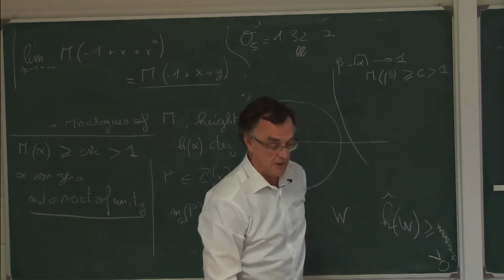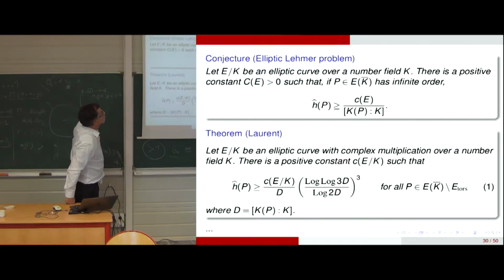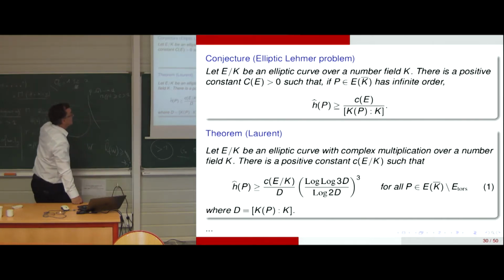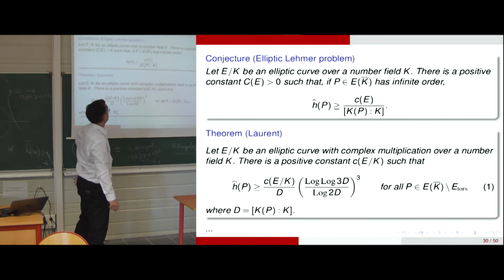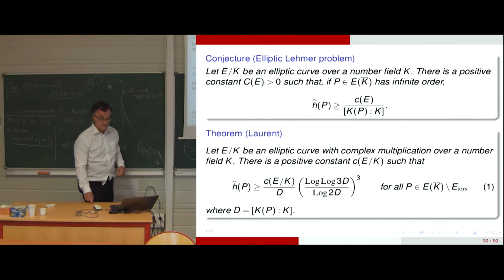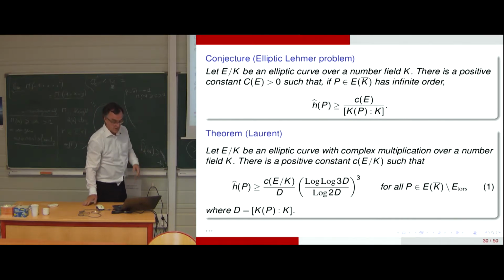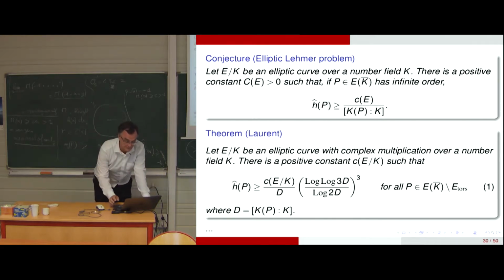So the elliptic Lehmer problem is that. This is the conjecture of Lehmer as expressed for elliptic curves. You take an elliptic curve over a number field K. So there is a universal constant, there is a constant such that for any point P in K bar, if P has infinite order, then a certain height, I don't want to define that, is greater than this constant divided by the degree generated by the point. So that's the elliptic Lehmer problem.